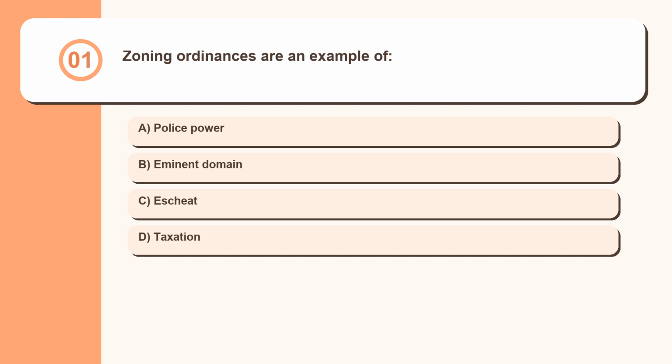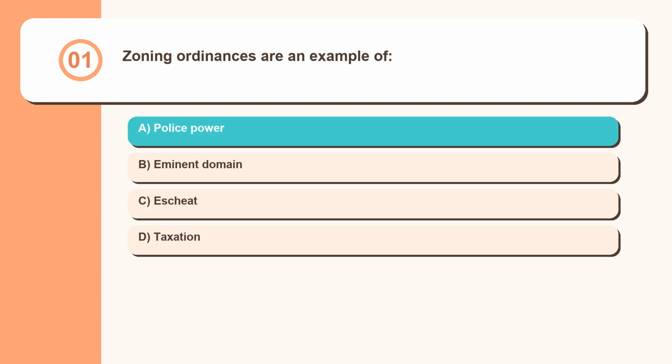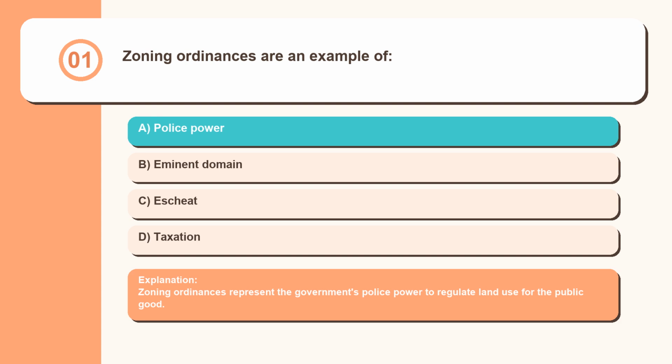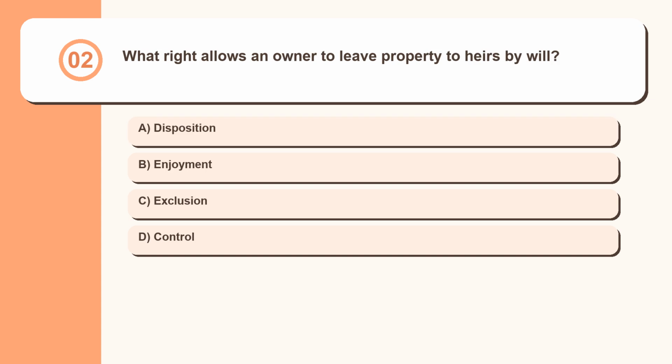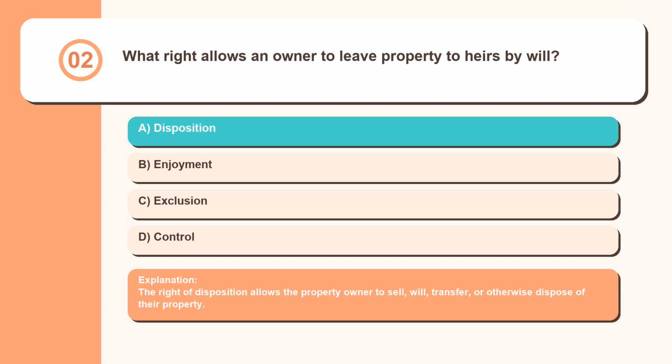Question 1. Zoning ordinances are an example of police power, eminent domain, escheat, taxation. Zoning ordinances represent the government's police power to regulate land use for the public good. Question 2. What right allows an owner to leave property to heirs by will: disposition, enjoyment, exclusion, control? The right of disposition allows the property owner to sell, will, transfer, or otherwise dispose of their property.